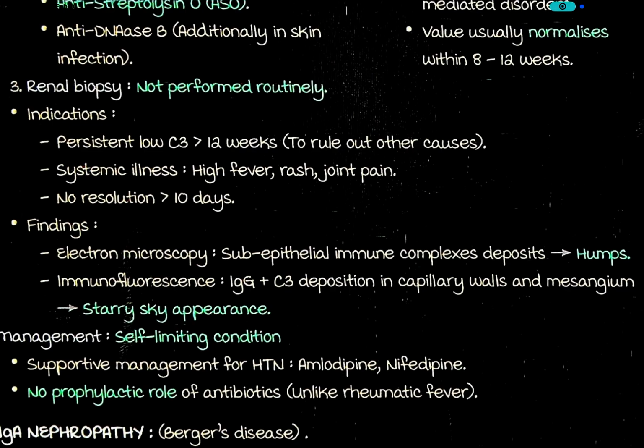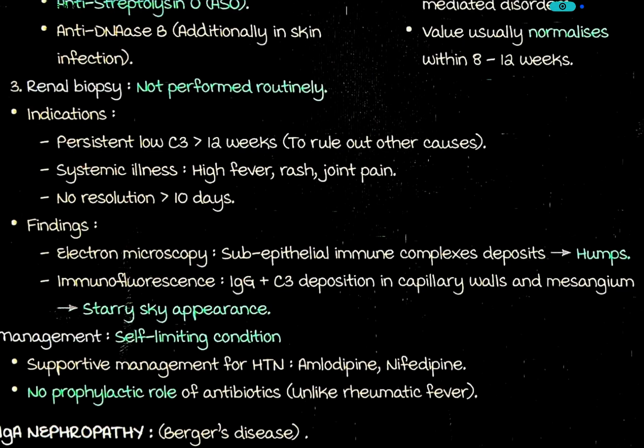So renal biopsy is not usually performed in nephritic syndrome, but it is indicated when there is persistent low complement C3 level for more than 12 weeks to rule out other causes. Systemic illness like high fever, rashes, joint pain. There is no resolution in more than 10 days.